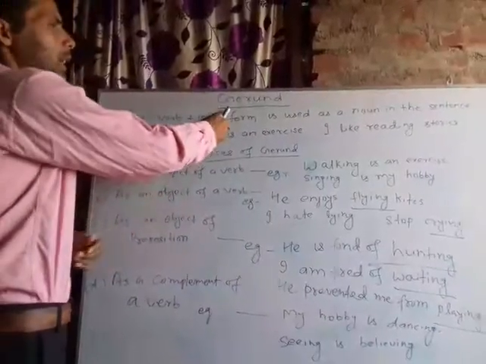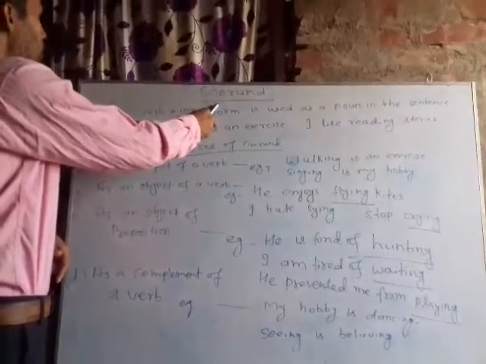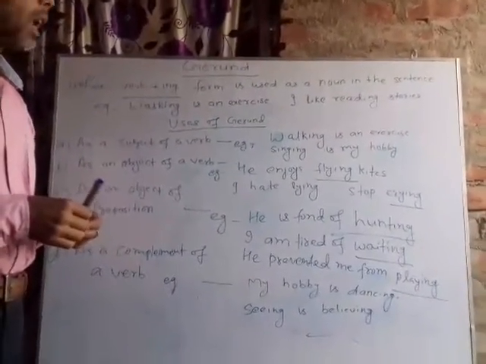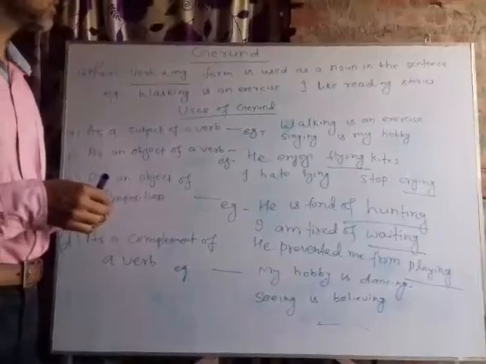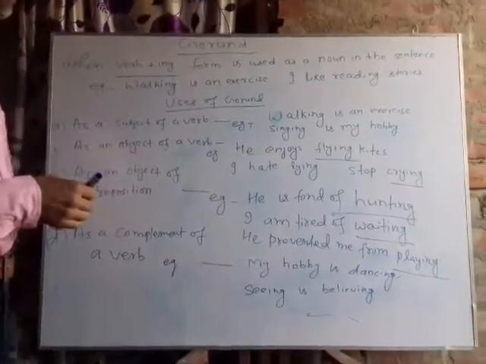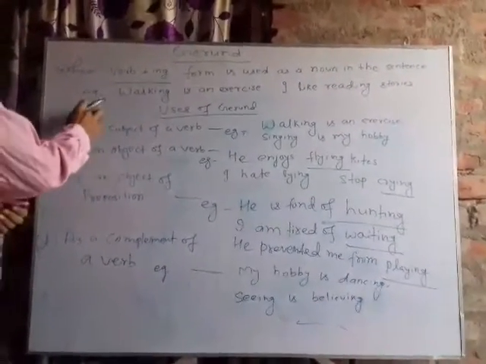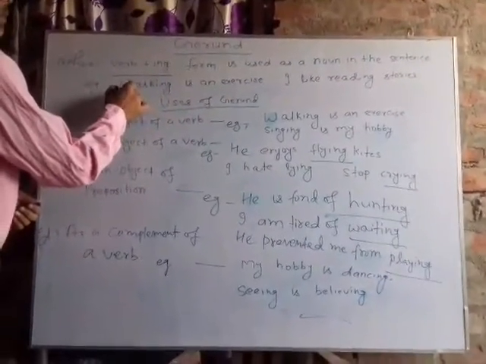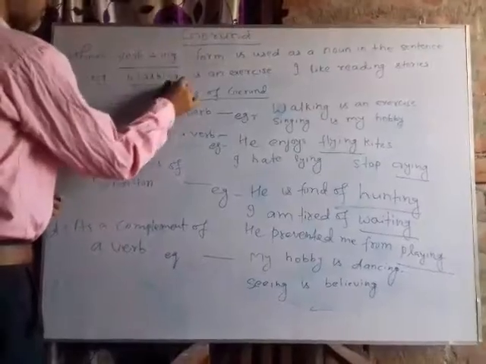Now see what is a gerund. As you know, when the verb ing form is used as a noun in the sentence, then it is called a gerund. For example, walking is an exercise. Walking is a noun here.